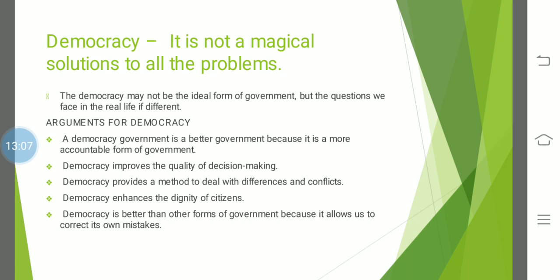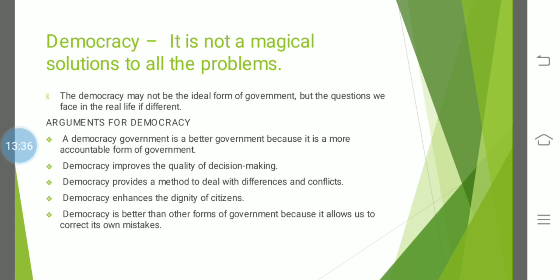Okay. So the next feature is that democracy improves the quality of decision making. This is another reason why democracy leads to better decisions than any non-democratic form. Non-democratic governments, you know, dictatorship, monarchy. We've seen in monarchy there's only one person taking the decision. In dictatorship, one person again or a party, but the people are few in monarchy and dictatorship.